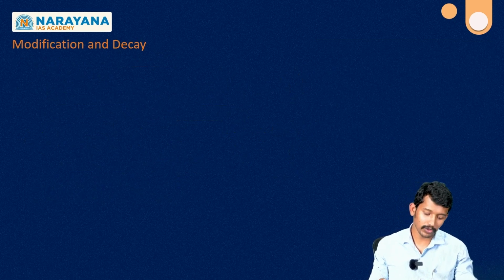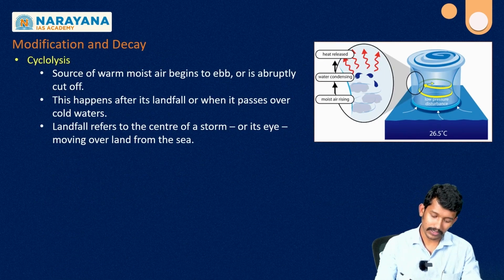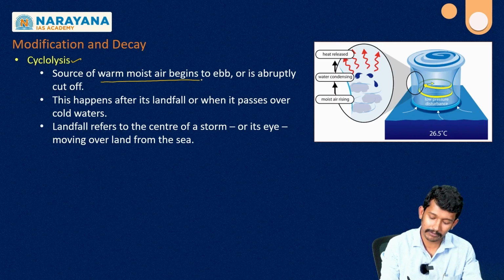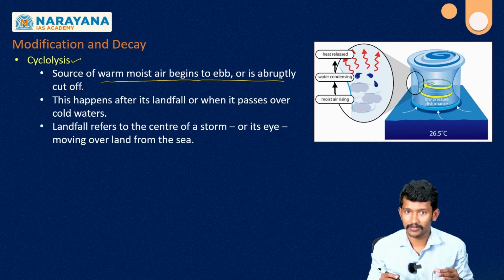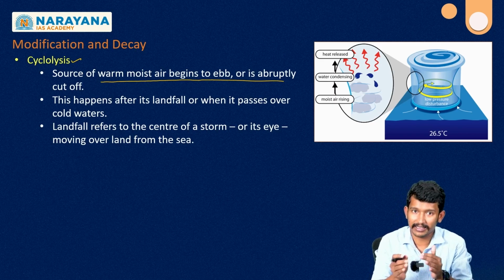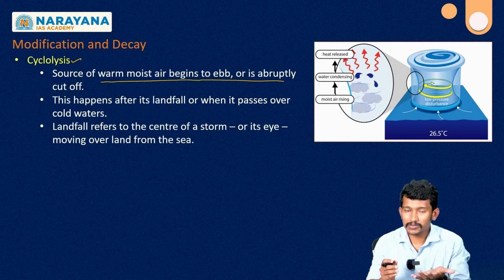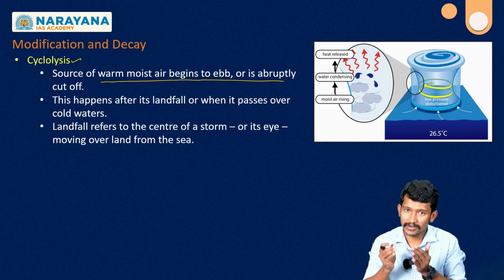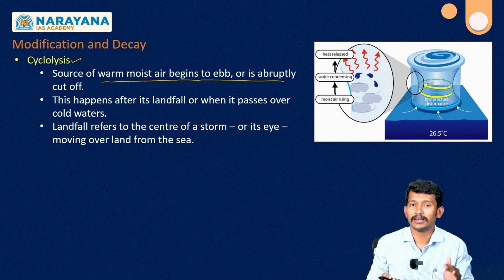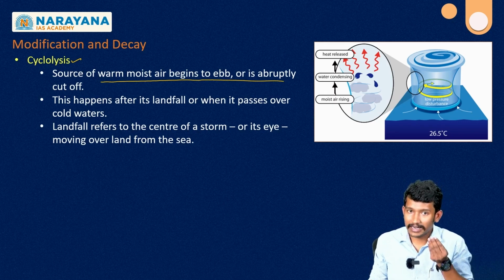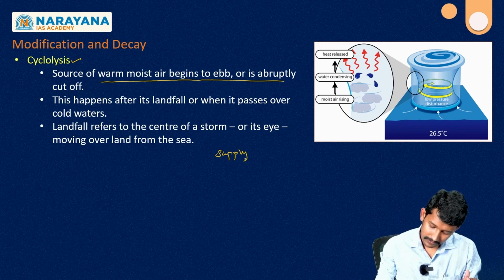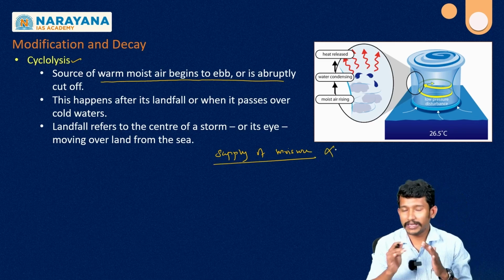right? Now we have to know about the modification and decay. It is also known as cyclolysis. So when the source of the warm moist air begins to get cut off, for example, when this cyclone reaches the land region, the warm source region will get cut off because the warm water is present in the ocean. If the cyclone reaches the land region, then it will get cut off from the source region, and also the supply of moisture will not be there.